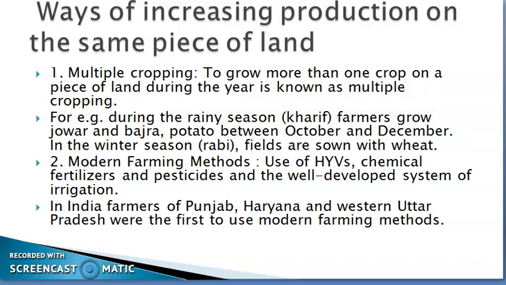Second is the modern farming method. Means they want to get more production from the same field or same farm. This is possible by the modern farming methods. For that, they use high yielding varieties of seeds. These seeds are actually developed by the agricultural scientists. They use chemical fertilizers, pesticides, and a well-developed system of irrigation. And the farmers of Punjab, Haryana and Uttar Pradesh were the first to use the modern farming methods.